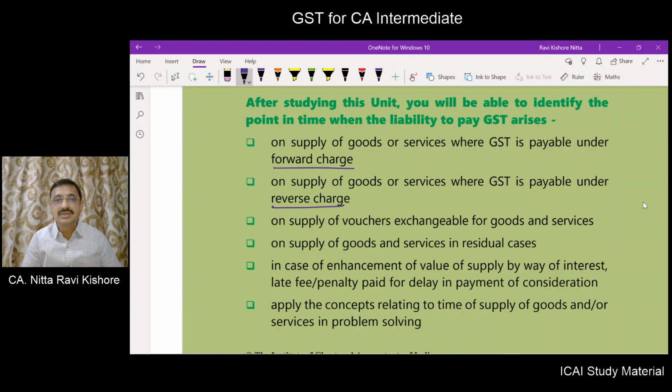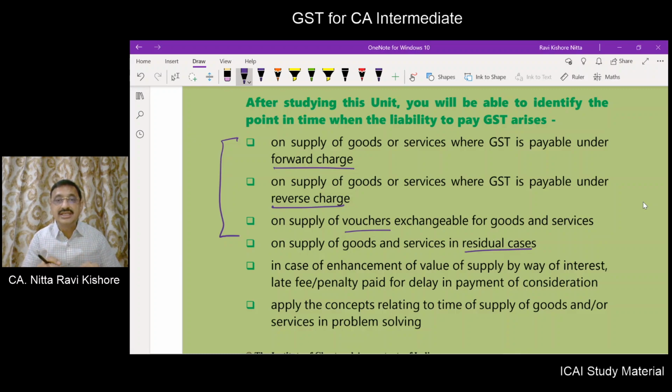What will be the time of supply in respect of vouchers exchanged for goods or services? What is the time of supply in respect of supply of goods and services in relation to residual cases? Means not a forward charge, not a reverse charge, or it is not a supply. If any, how to determine the time of supply if the situation does not fall in any of the three situations here.